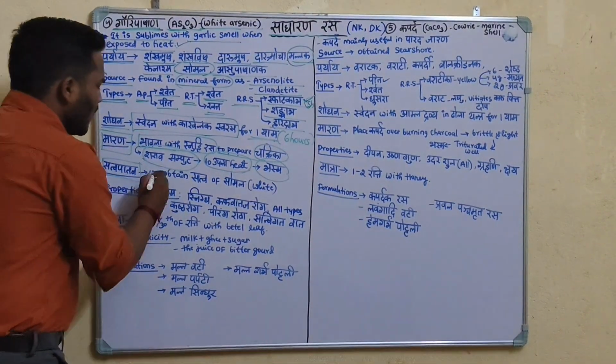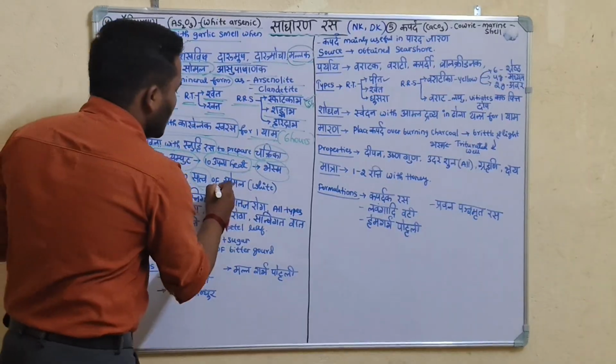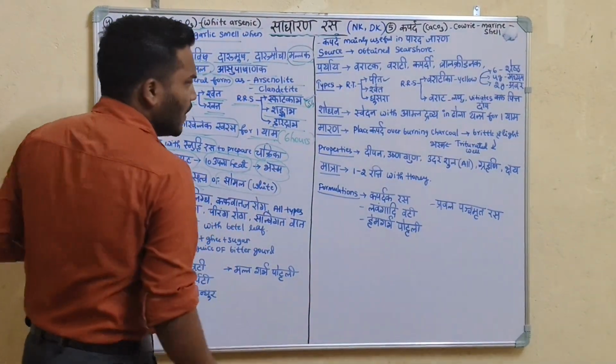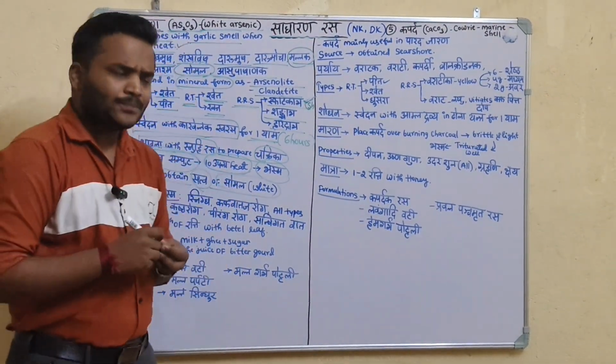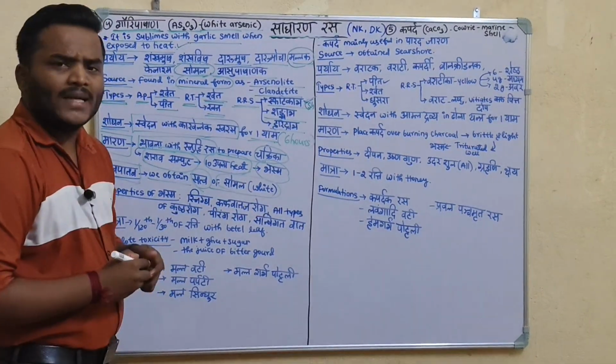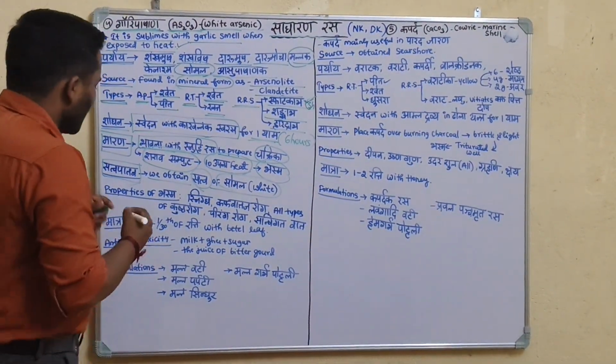Sattva Patana. We obtain Sattva, the essence of Somala, white arsenic. It is white in color.